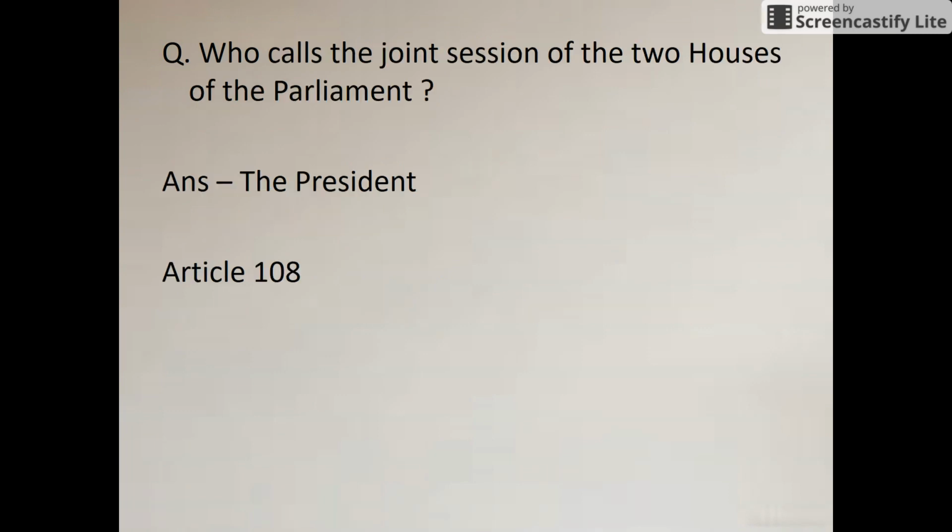Next question is who calls the joint session of the two houses of the parliament? Okay, so the president calls the joint session of the two houses of the parliament. If there is a deadlock between the two houses, Lok Sabha and the Rajya Sabha, then a joint session will be held and that will be called by the president. That is prescribed in Article 108.